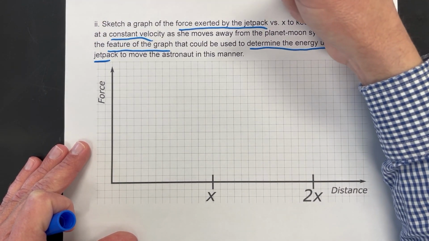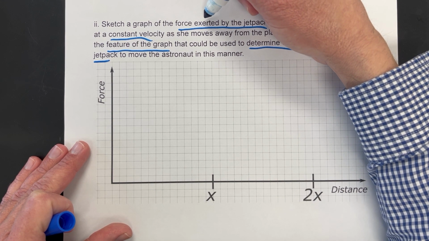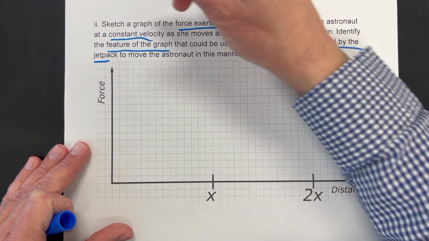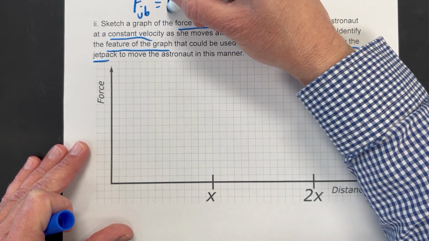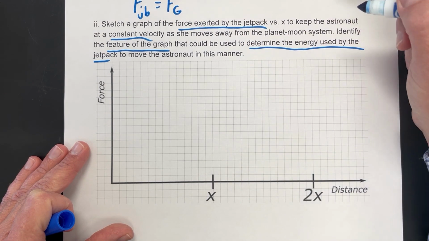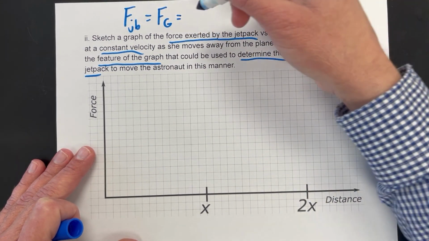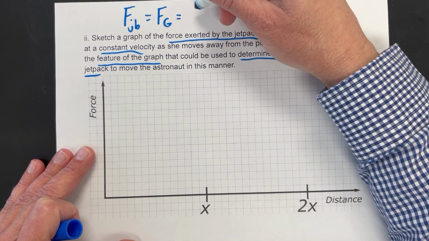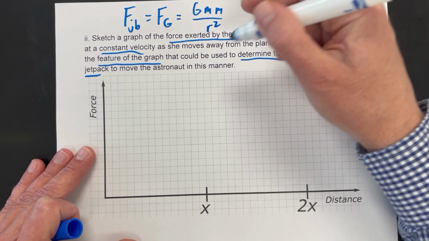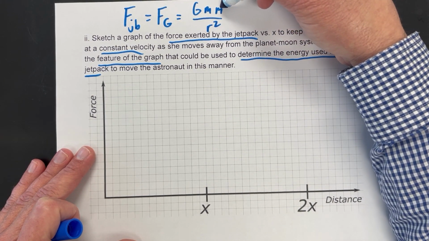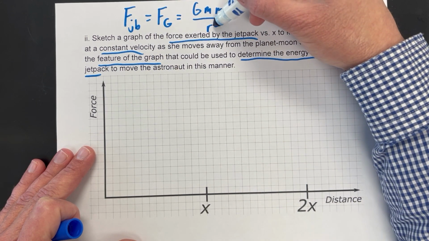One thing that I think confuses people, and they think it's more complicated than it has to be, is they say the force exerted by the jetpack. But the force exerted by the jetpack to keep us moving at a constant velocity has to be equal to the force of gravity exerted by the two planets. Now let's just assume them as one thing, one distance away. We look at this equation right here. The force of gravity between the astronaut and the moon-planet system is proportional to 1 over r squared.